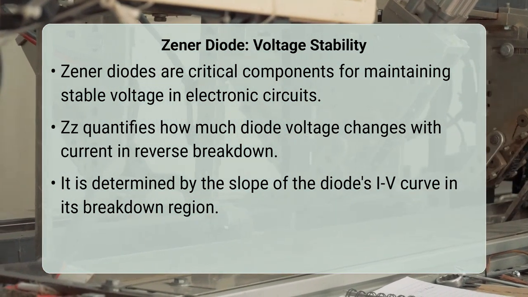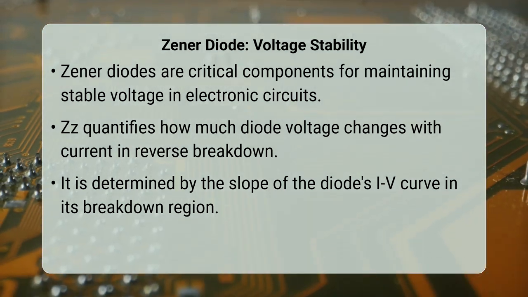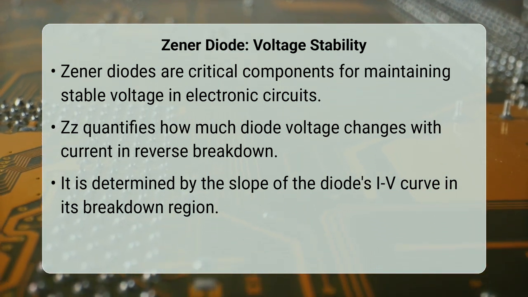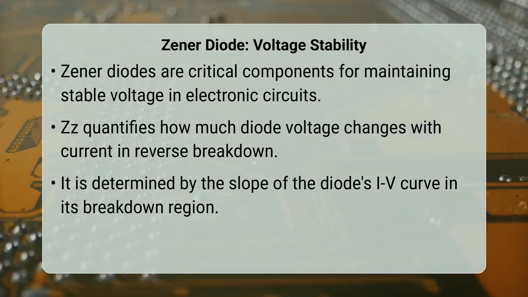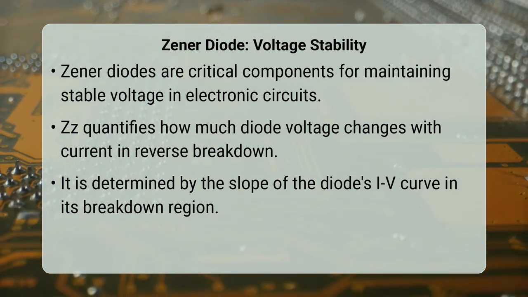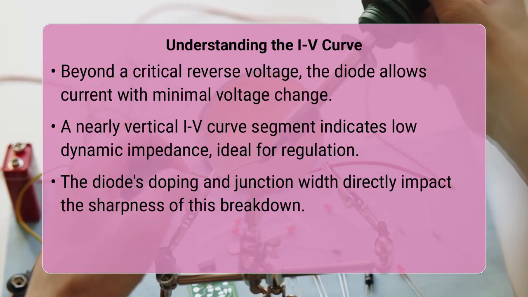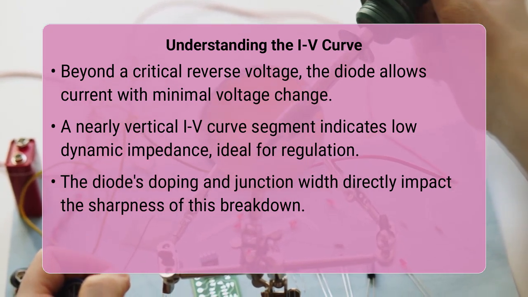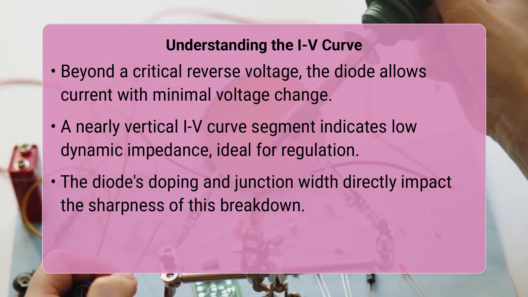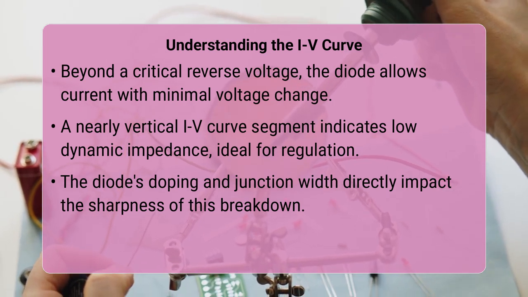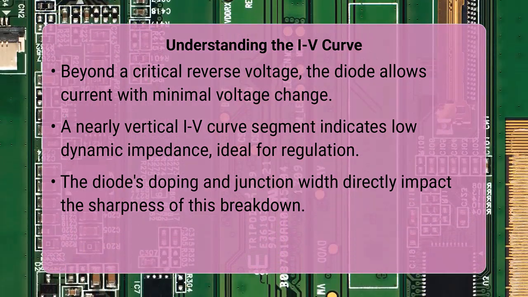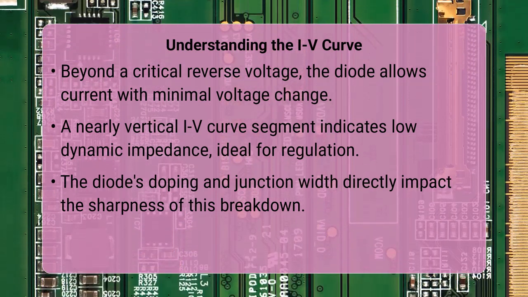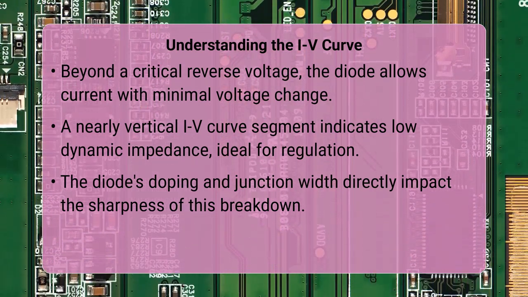Essentially, it represents how much the voltage across the diode changes for a small change in the current flowing through it when it is operating in its reverse breakdown state. The why behind this determination lies in the unique breakdown mechanisms within the Zener diode. When reverse biased beyond a certain point, the diode enters either Zener breakdown or avalanche breakdown, depending on the doping and junction width. In both cases, the diode exhibits a remarkable property. It allows a significant increase in current with only a very small corresponding increase in voltage.